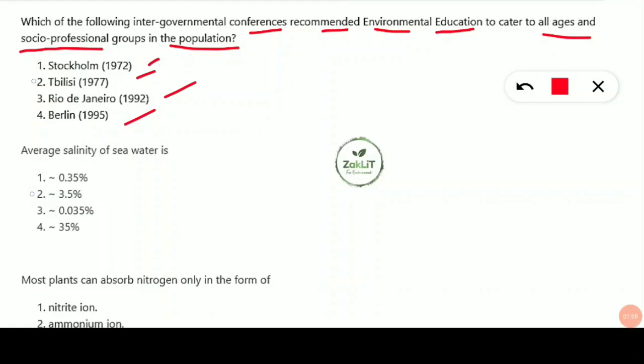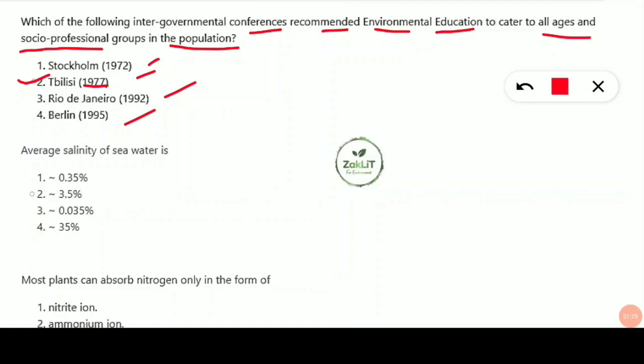So here the correct option will be option number 2, Tbilisi Conference. It recommended that environmental education be included for all ages and all the socio-professional groups in the population in order to spread awareness related to the environment. It was conducted in the year 1977. You should note down the year as well as the conference name, that is Tbilisi Conference.